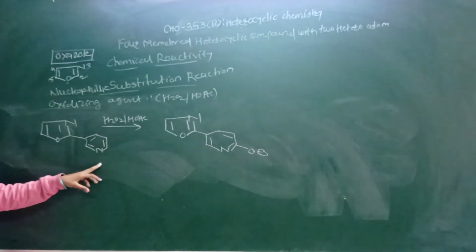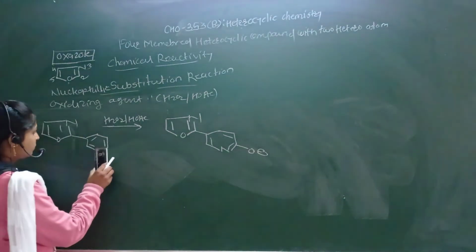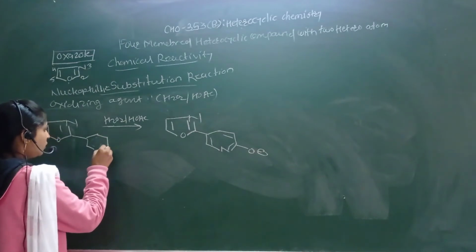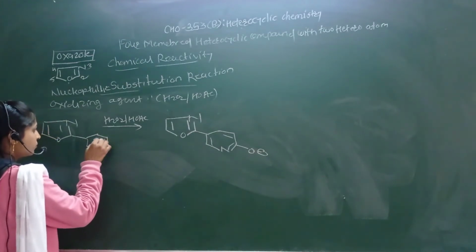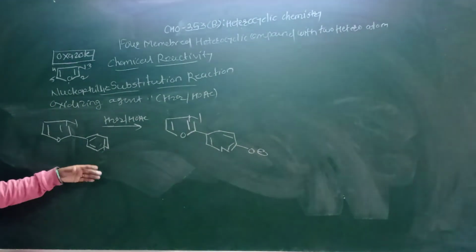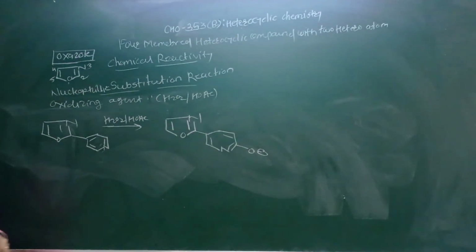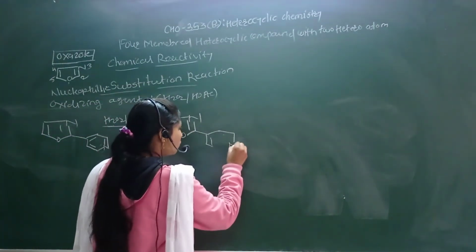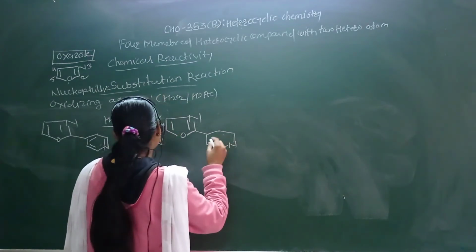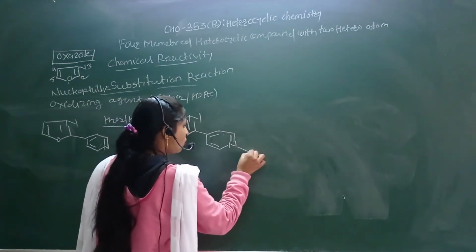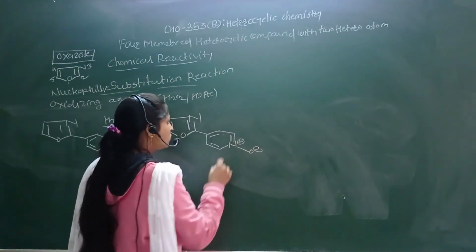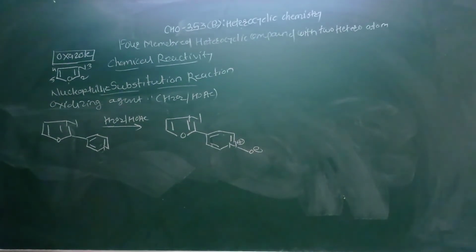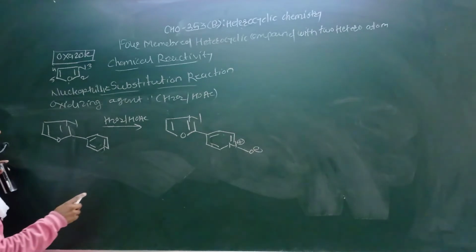For example, we take the N from this side, here N, then in this way we only have to shift the position of nitrogen, then here formation in this way. Simply we take the nitrogen position here. So oxide, and this nitrogen carries a positive charge. So here formation of the N-oxide in the presence of H2O2.